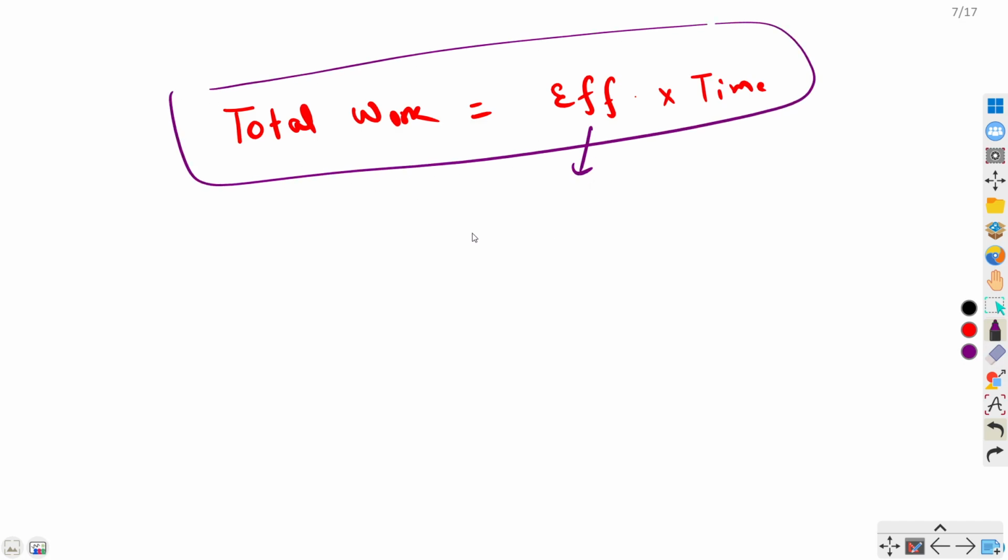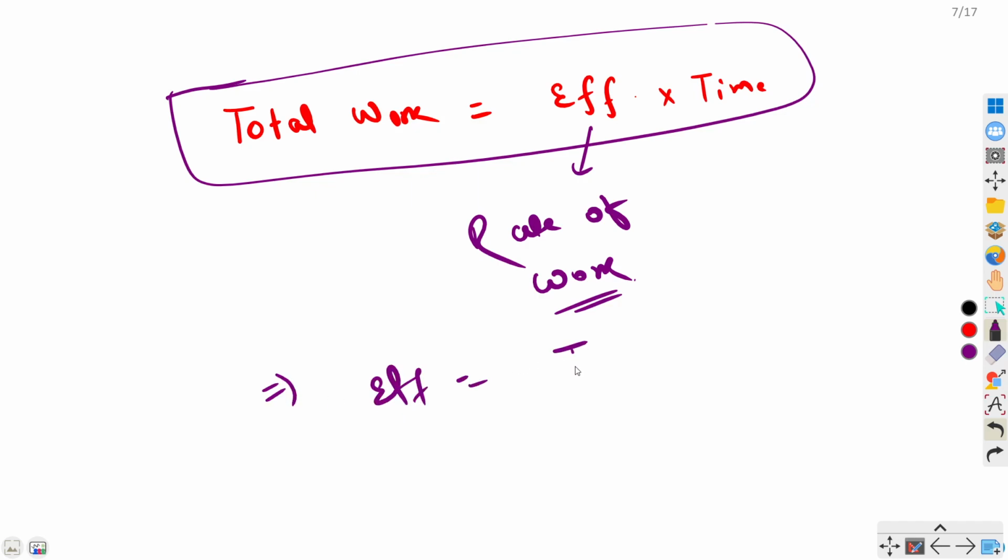Now what is efficiency? Efficiency is the rate of work, right? How fast you can do the work. This is the only formula that you need for all the time and work questions, even pipes and systems as well. Now we can rearrange this formula as efficiency equal to total work upon time taken.